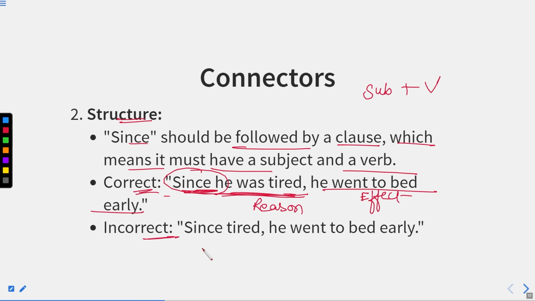Now, what can be the incorrect sentence? Since tired, he went to bed early. Now, since tired is just the verb, which is not correct over here. We need to have the entire clause or statement structure, that is subject plus verb.